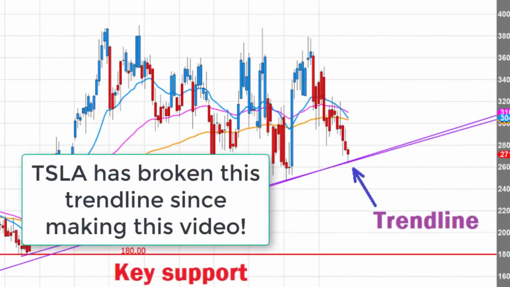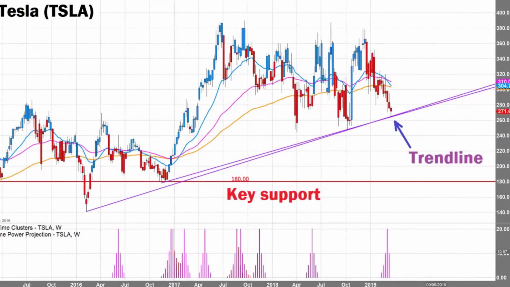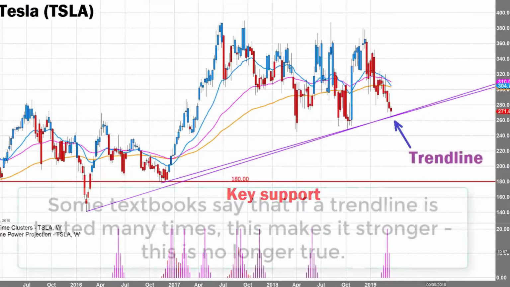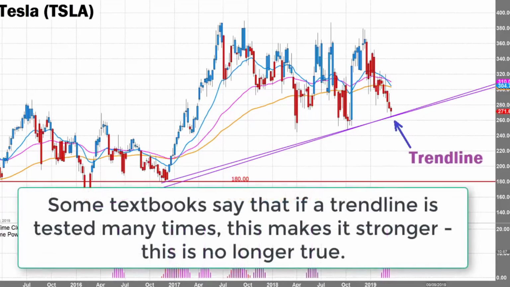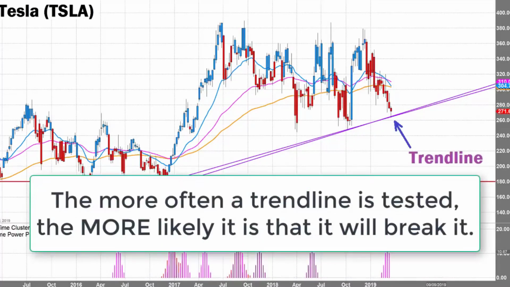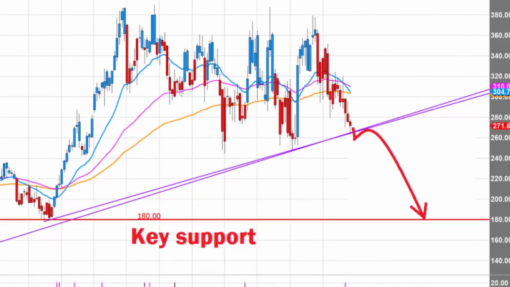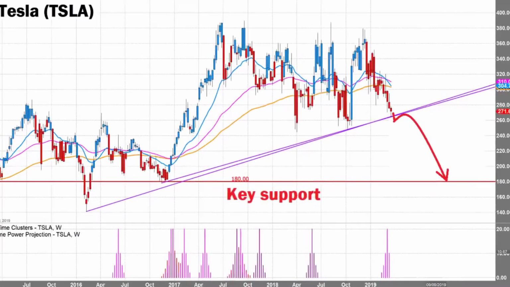Here's the thing. We're coming now to test this trend line once again. It's probably the third or fourth time we're testing this level. In technical analysis, by the way, in textbooks, they say that the more times you test a trend line, the stronger it becomes. That is absolute nonsense, absolute garbage. No, the more times you test a trend line, the more likely it's going to break it. So I'm expecting that trend line to break at some point, potentially in the next few weeks. I think we could see the trend line break from 250, and if we close below that trend line, below 250, 260, we could see a flush down towards 180.